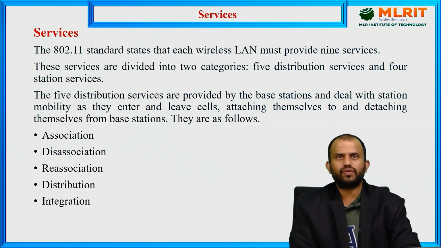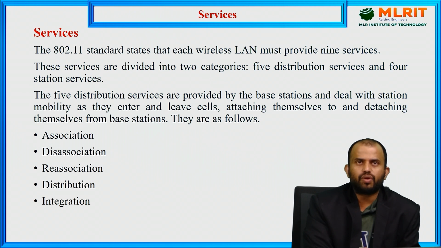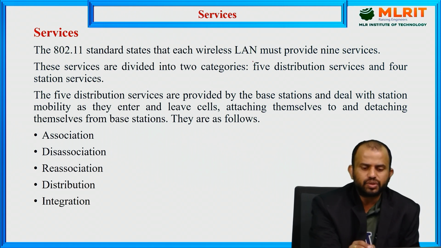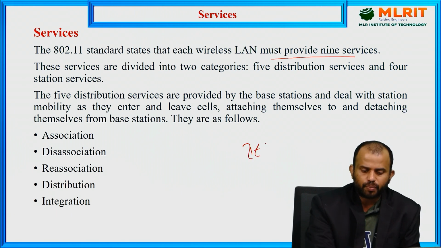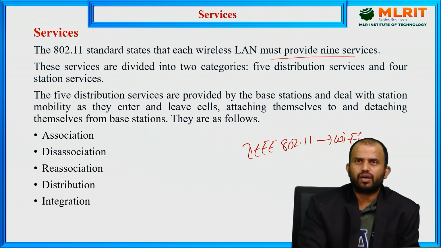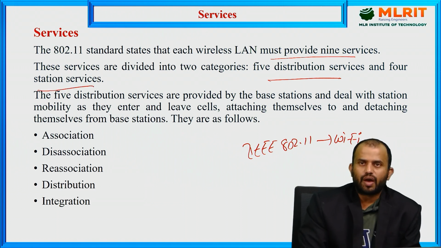And what kind of services do we offer? In the LAN services, the 802.11 standard states that each wireless LAN must provide 9 services. The IEEE 802.11 protocol is used for Wi-Fi communication, wireless signal communication or internet communication. These 9 different services are subcategorized into 5 distribution services and 4 station services, which involve a source station as well as a destination station.